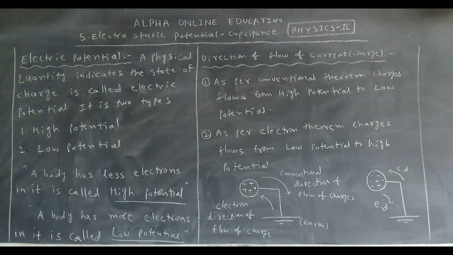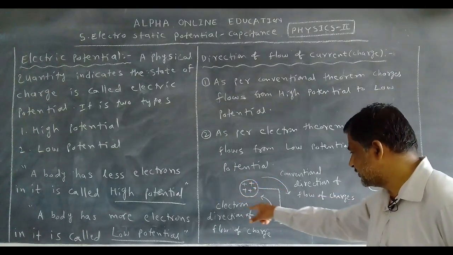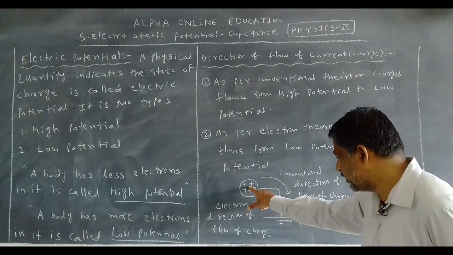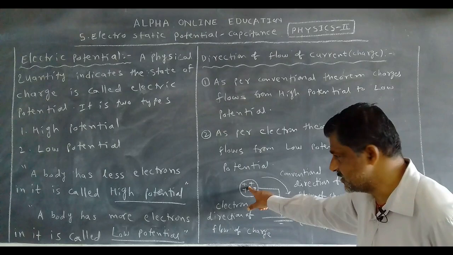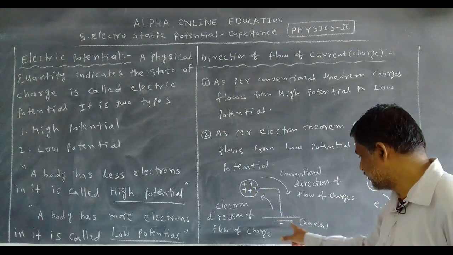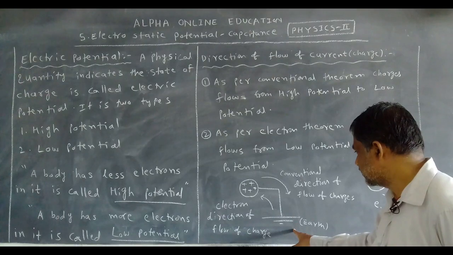Now I will explain with one diagram. This is one object. It has fewer electrons, that's why I am indicating only the protons number, positive charges number. This is the earth. What is this the symbol for? Earth. Now I am connecting this body to the earth.